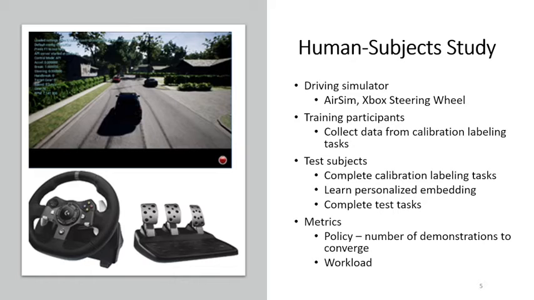Next, we conduct a human subject study using the AirSim car domain and an Xbox steering wheel. We first collect a set of training participants who will perform a set of calibration tasks used to train our model. We then plan to collect a set of test subjects who will complete the calibration tasks, and then each subject will experience our novel algorithm, DAgger, and supervised behavioral cloning. We will compare the quality of our algorithm's policy and the workload to the baseline DAgger and behavioral cloning conditions.